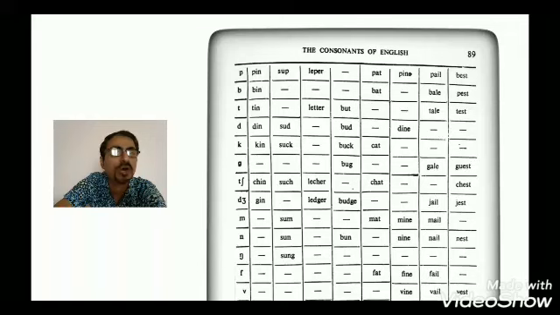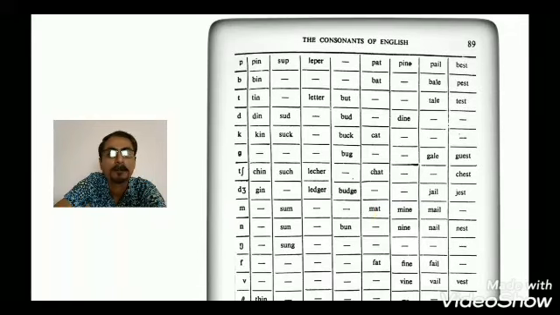The consonants of English: p as in pin, sup, leper, pat. Now you can see in pin it is in the initial position, the first position. In sup it is at the end, and in leper it is in the middle.